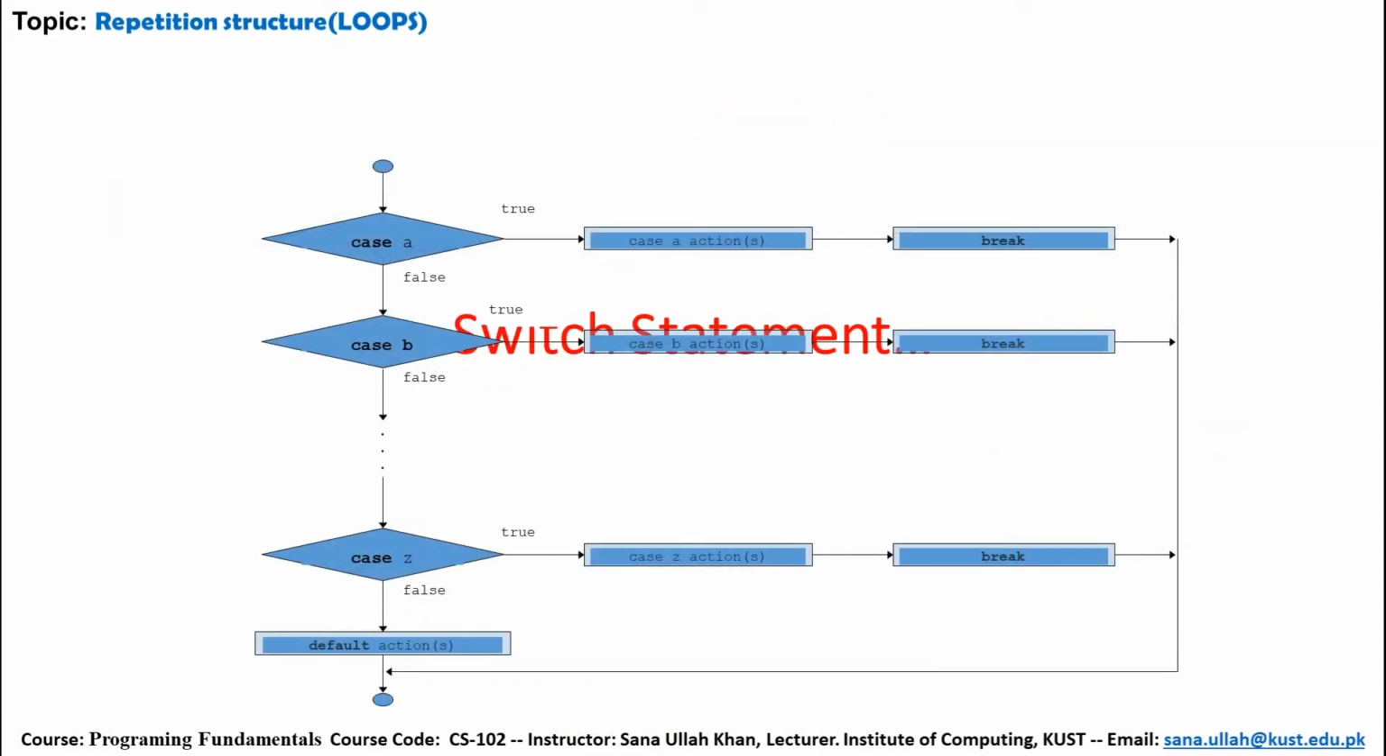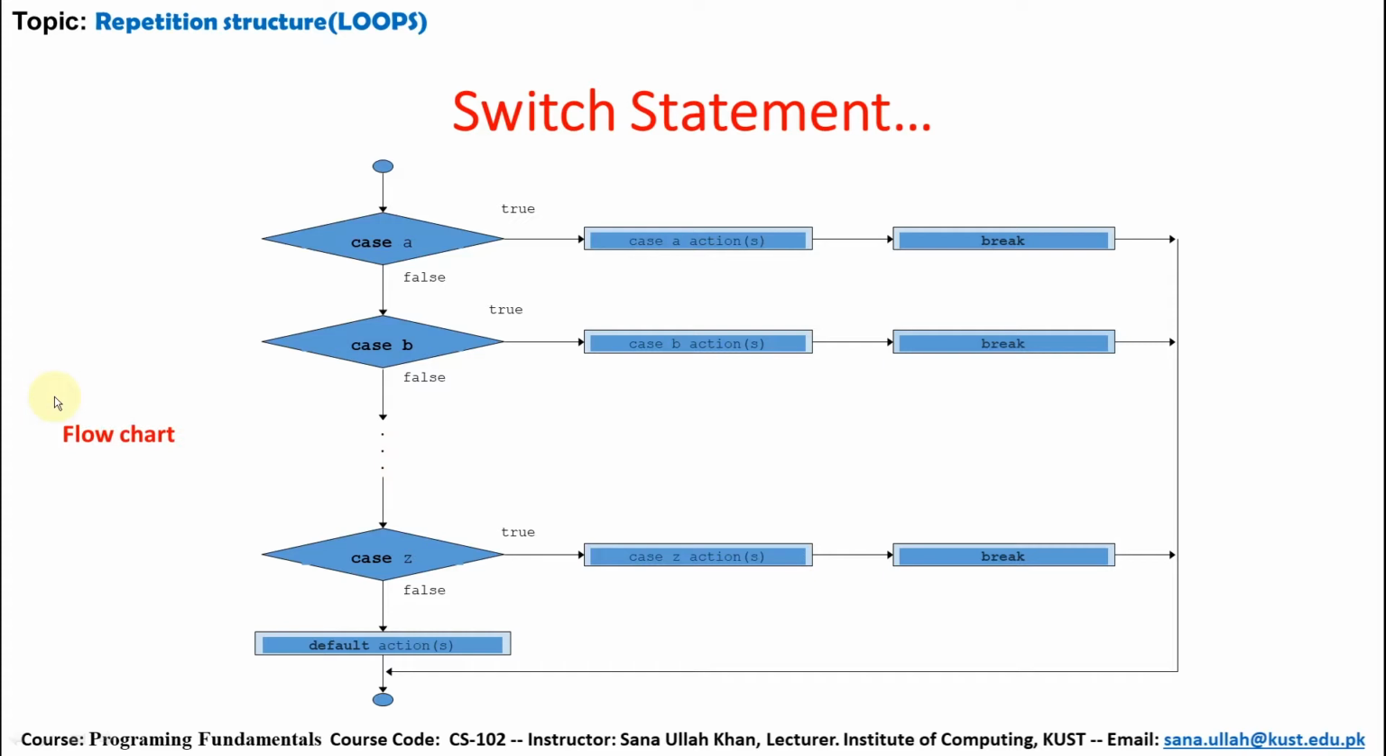This flow chart shows the execution of the switch statement. Here this is an input. It will be compared with this case value. If true, case A action will be taken, meaning the statements under this case will be executed and then break. If it is false, then case B will be checked. If it is true, case B will be executed and then break. If it is false, then case Z will be checked. If it is true, case Z will be executed and then break. If all cases are not matched, then the default action will be executed.